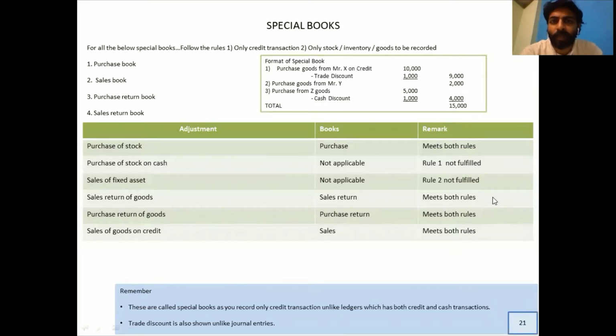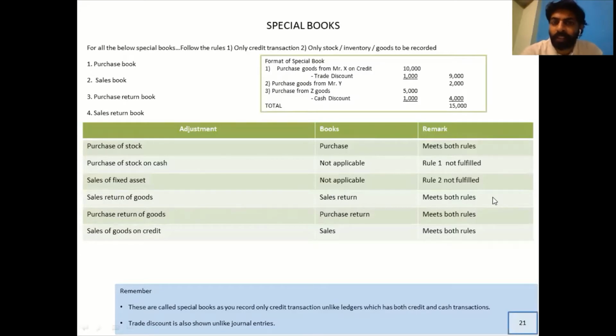Let's look into the format given, the format of the special book. You can use this format for any of these four books. What I have written is about the purchase of goods from Mr. X on credit, 10,000 minus trade discount. Now something new for you, the trade discount is seen on the screen, right? Yes, it has been recorded here.